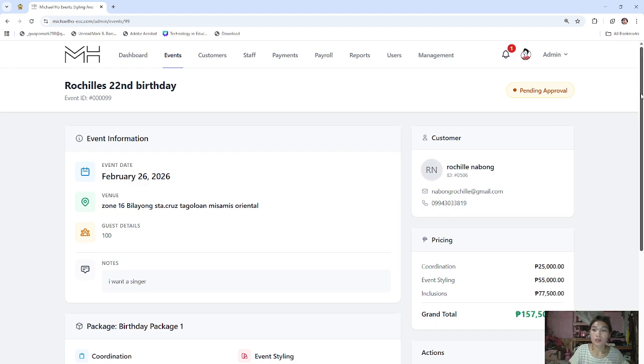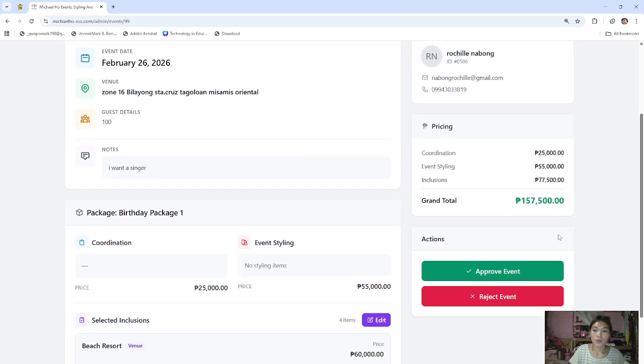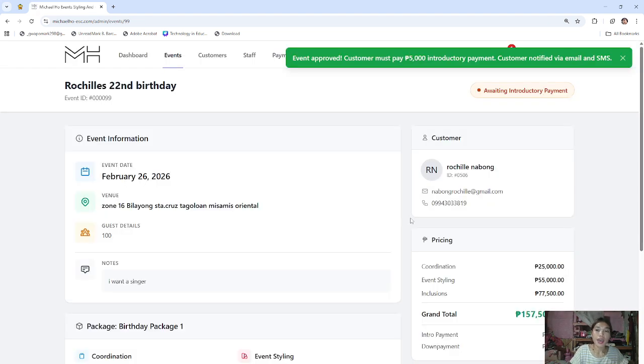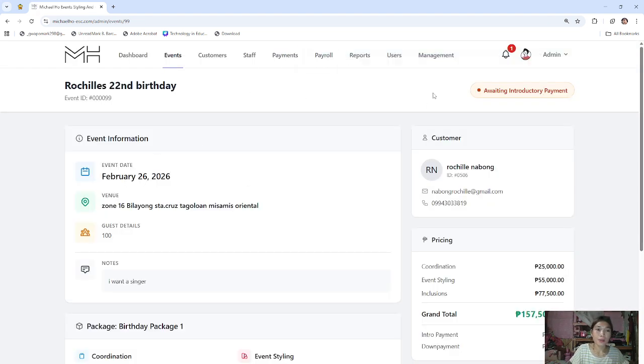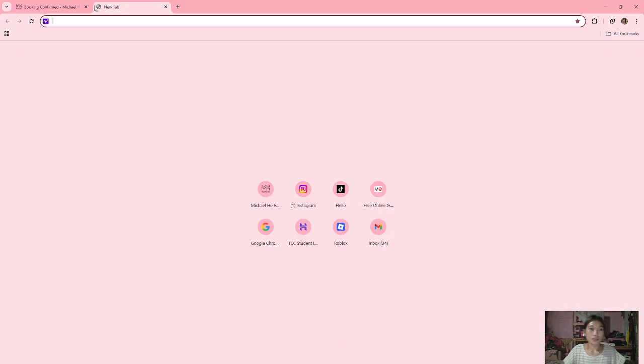And this is the one I booked earlier. So it's up to the admin if they approve. So let's approve it. And approve and notify customer. And done. Event approved. So let's go back to the Gmail of the client.